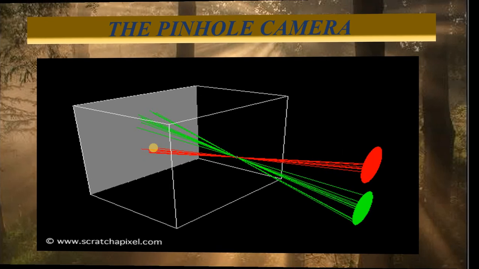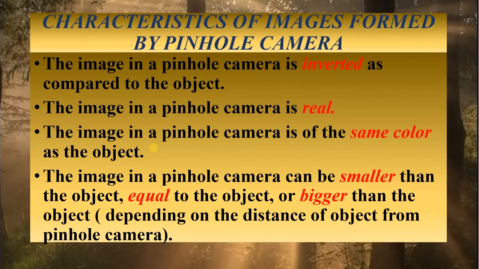Now, what are the characteristics of images formed by a pinhole camera? Number one, as you have already learned, the image in a pinhole camera is inverted as compared to the object. Then the image in a pinhole camera is real. Why is it real? Because it is forming on a screen. When I teach you about images, you will find that there are two kinds: one is a real image, another one is a virtual image. I will explain that later on.